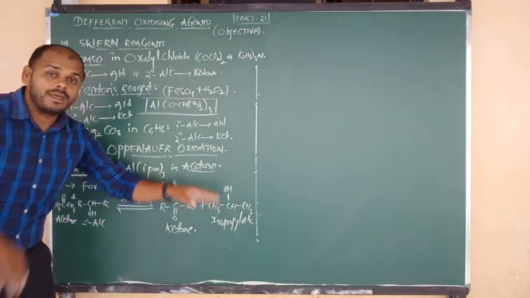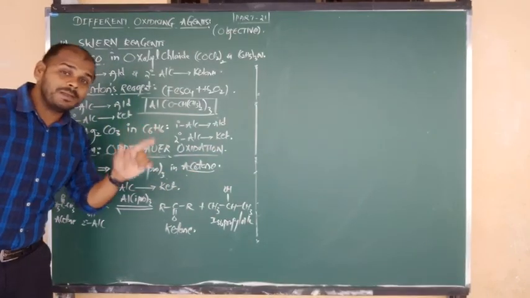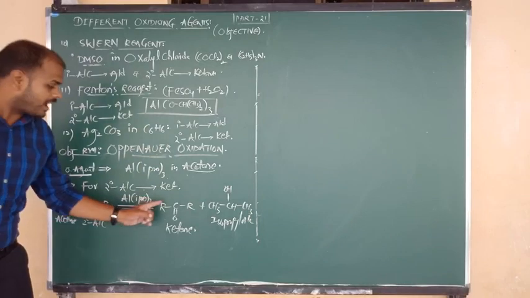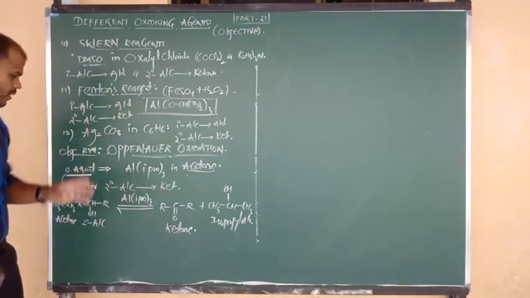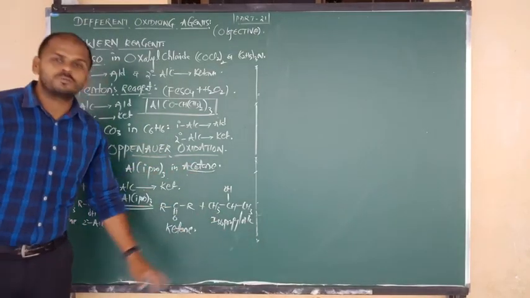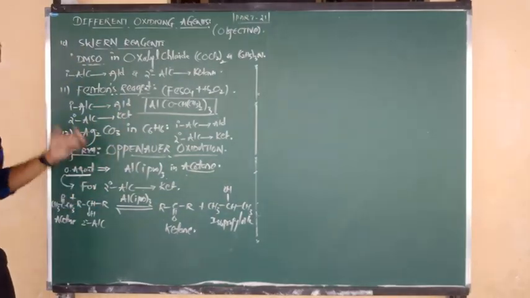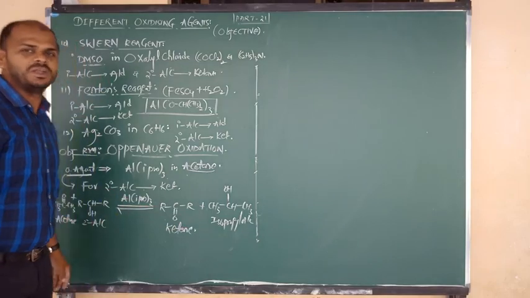The side reactant and byproduct are always fixed because the oxidizing agent is fixed. So what will change? The secondary alcohol can be changed, and depending on the R group you get a different ketone. So fix this in your mind: in the oxidizing agent, acetone is there and it changes into isopropyl alcohol. That is always common. But the main point is that secondary alcohols upon oxidation give rise to ketone.